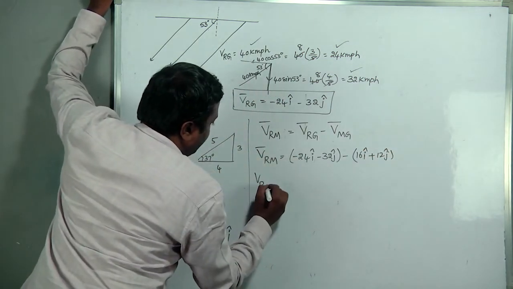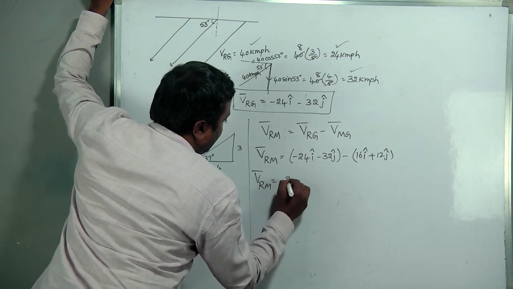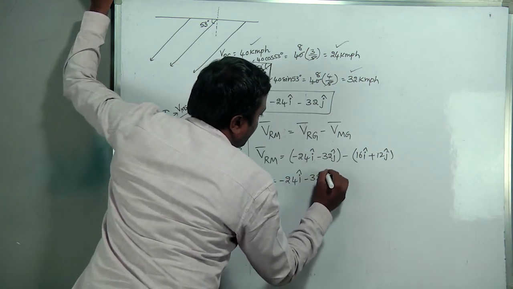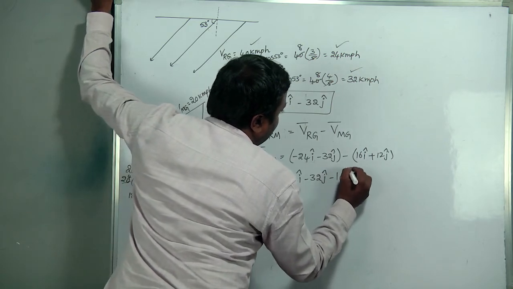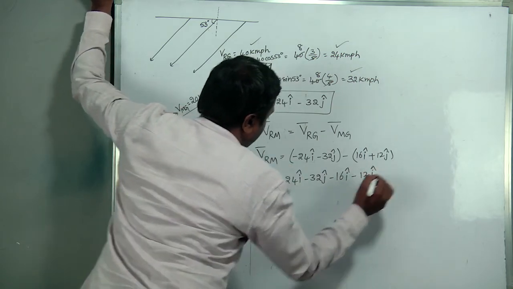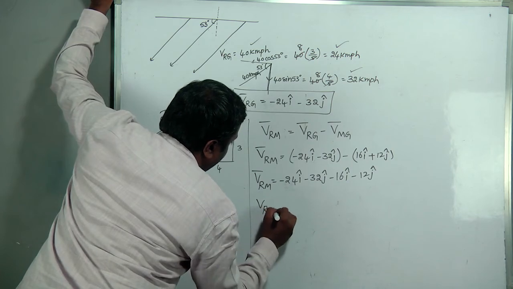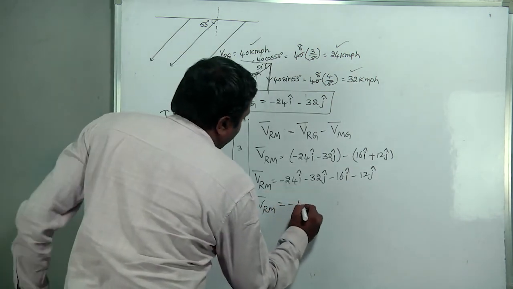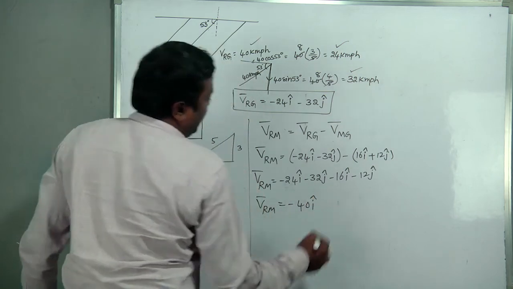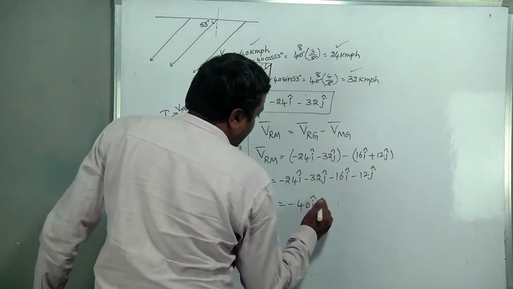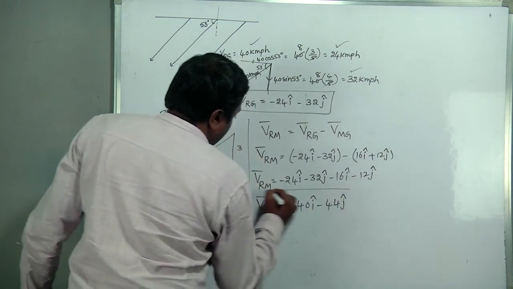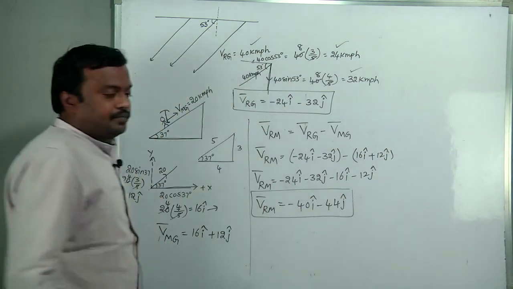That is minus 24i minus 32j minus 16i minus 12j. So the final answer: 24 plus 16 is 40, so minus 40 i cap minus 44 j cap. This is in vector form.